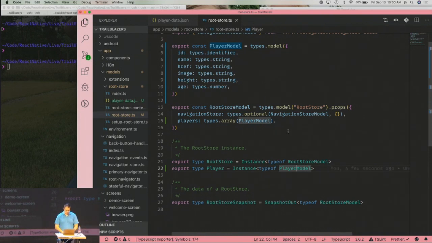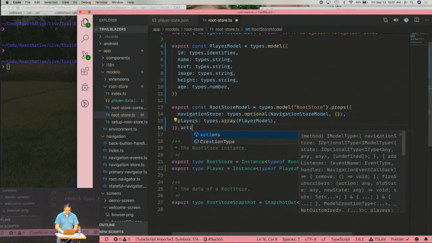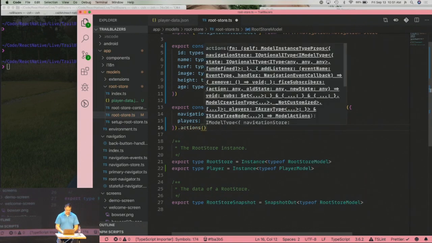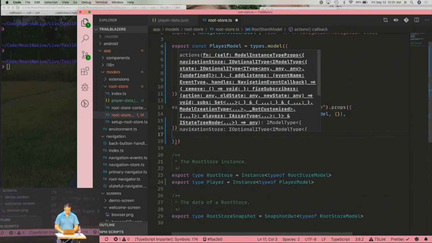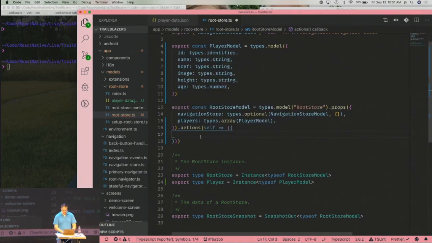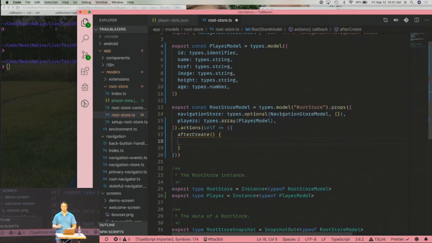All right, so we have our players, and we've defined the shape of the data in the store, it contains some players, but now we actually have to populate it. MobX state tree has a concept called actions, and this is basically the format here. I'm going to use a thing called afterCreate. You can define your own actions, and we will in a bit, but this one's a special one. This one gets called by default. It's like a lifecycle method.